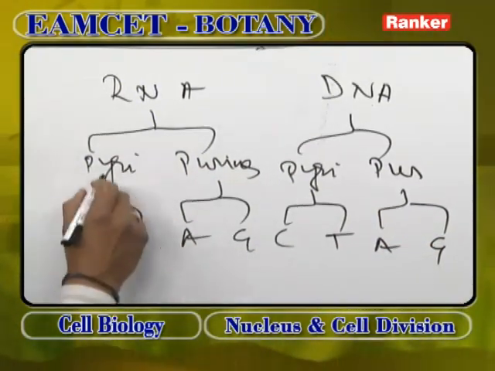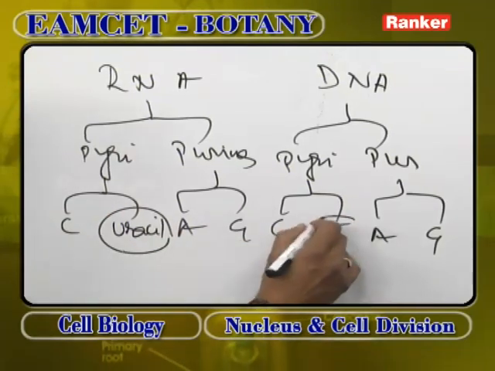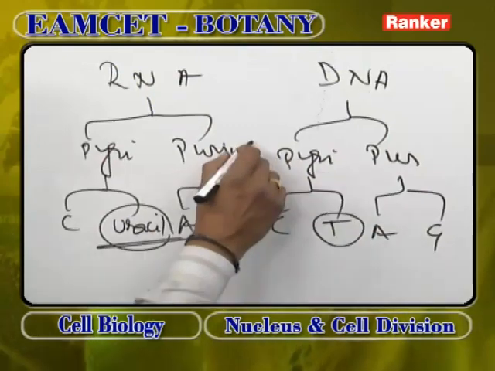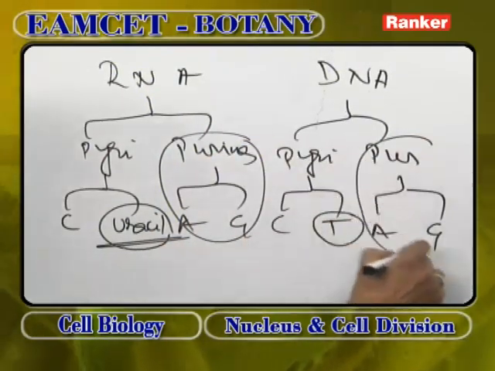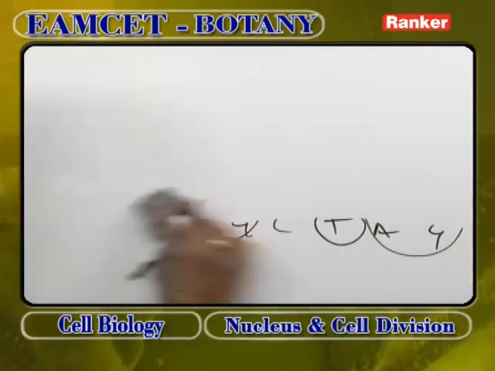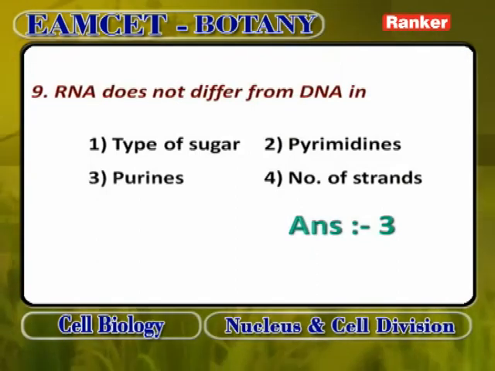But in RNA, pyrimidines are cytosine and uracil. That means the thymine in DNA is replaced by uracil in RNA. The purines, adenine and guanine, are the same in DNA and RNA. With pyrimidines it is a little different: in DNA thymine is present, in RNA uracil is present.